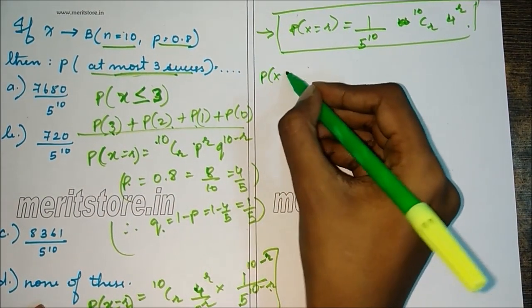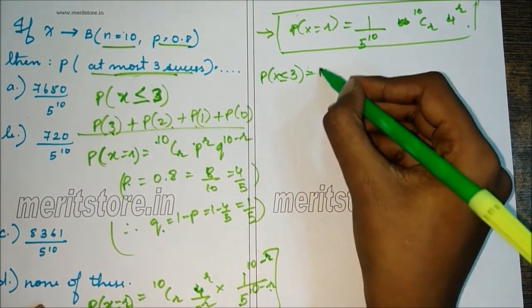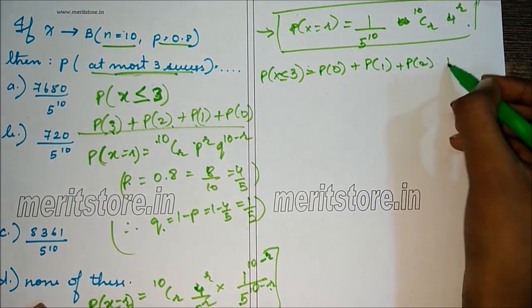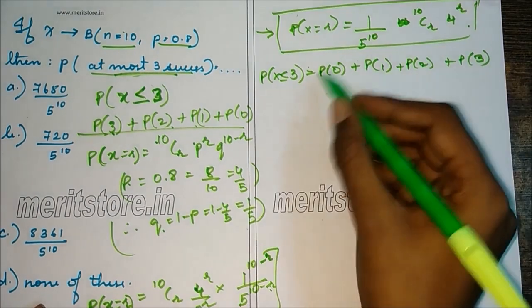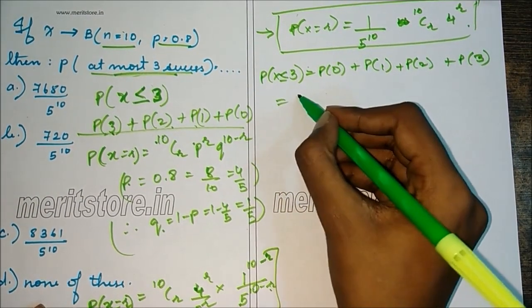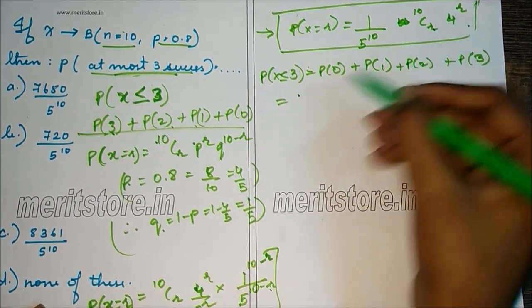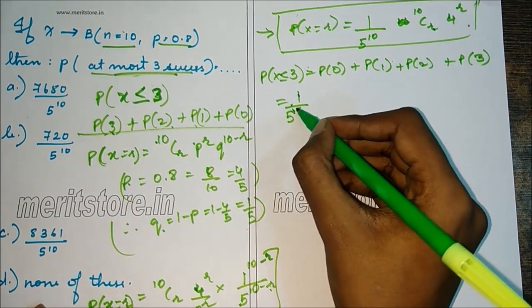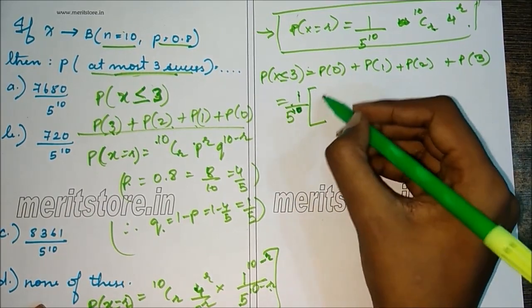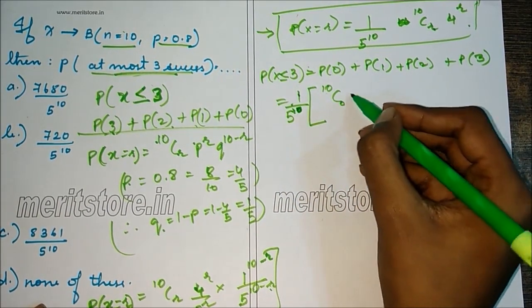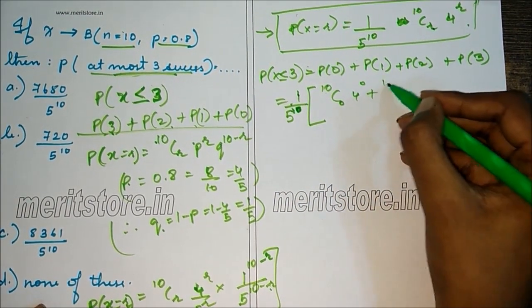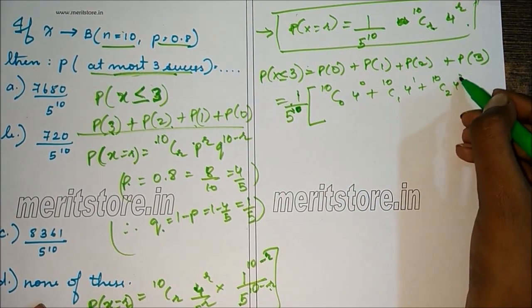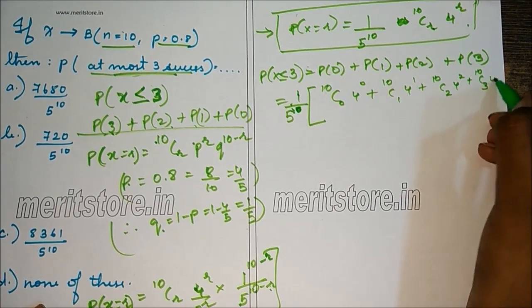So now we add each of these for 3, 2, 1, 0. So P of x less than or equal to 3 is P of 0 plus P of 1 plus P of 2 plus P of 3. So we substitute the value of r for each of these. First we take 1 by 5 raised to 10 common. So this will be 10C0, 4 raised to 0, plus 10C1, 4 raised to 1, plus 10C2, 4 raised to 2, plus 10C3, 4 raised to 3.